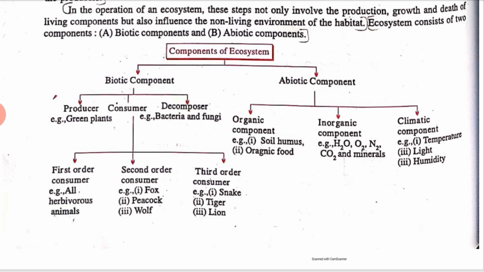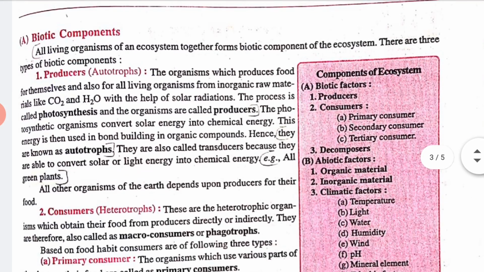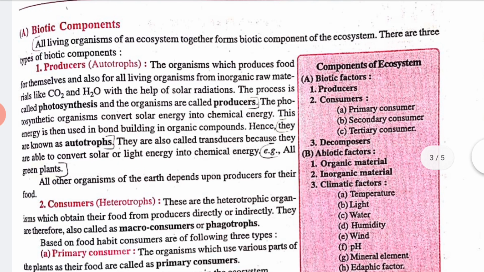What is the climatic component? It means the temperature, the light, humidity. In this way we have to study each thing in detail. So let's start with the biotic component. What is the biotic component? All living organisms of an ecosystem together form the biotic component of the ecosystem. There are three types of biotic component. I already told you, that is producers, consumers, and what's the next? Decomposers. Producers are also known as autotrophs.